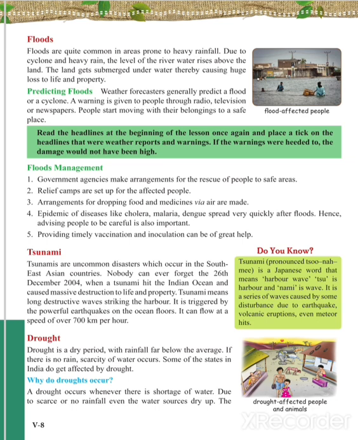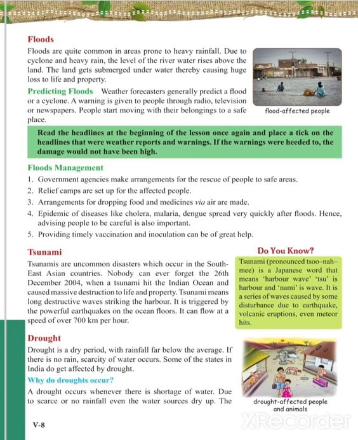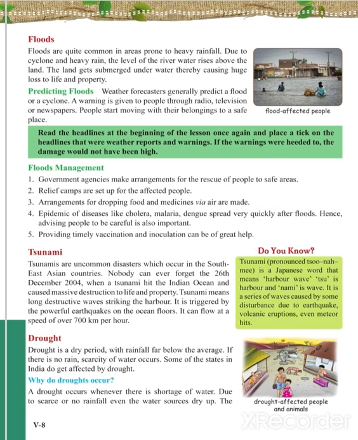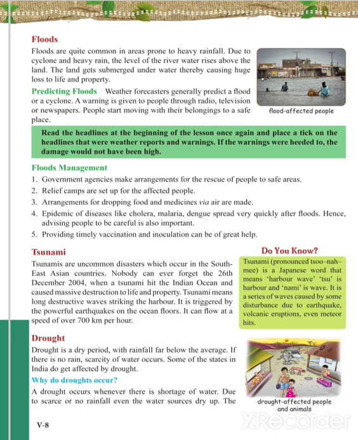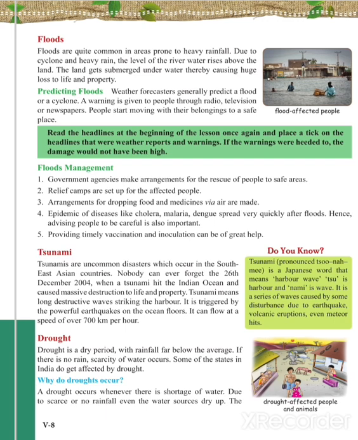Now there is another problem which we call drought. Drought happens due to lack of water. Drought is a dry period with rainfall far below the average. Either there is no rain, or it rains very little. As it rains very little or doesn't rain, the water required is not sufficient.